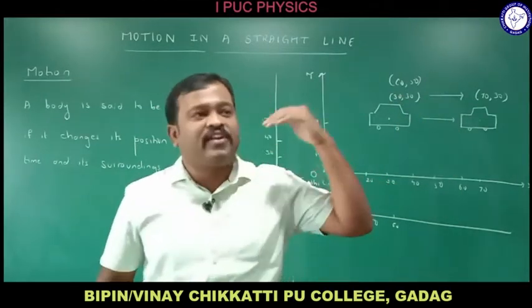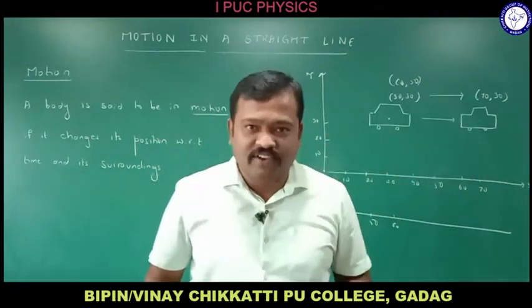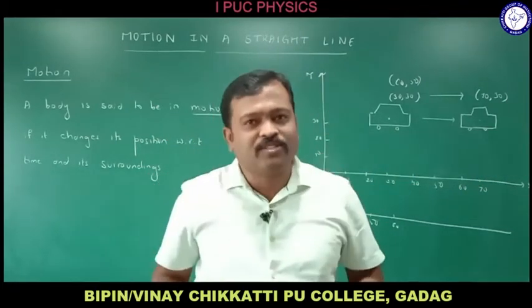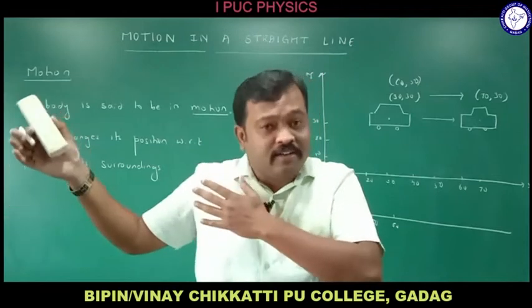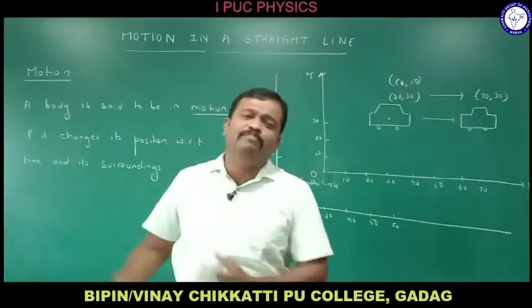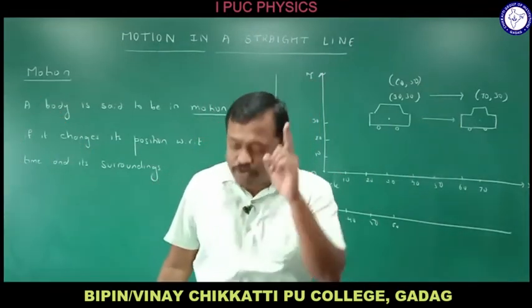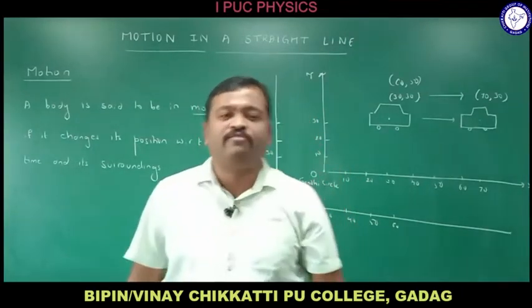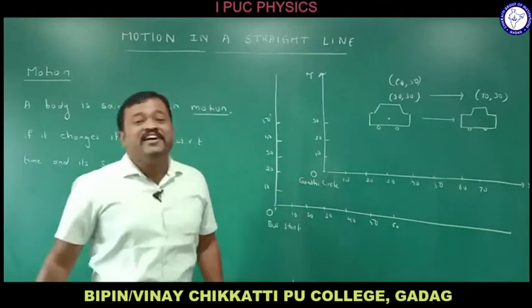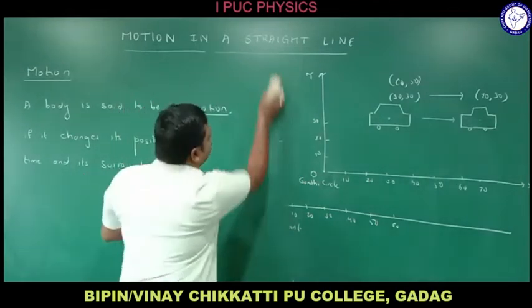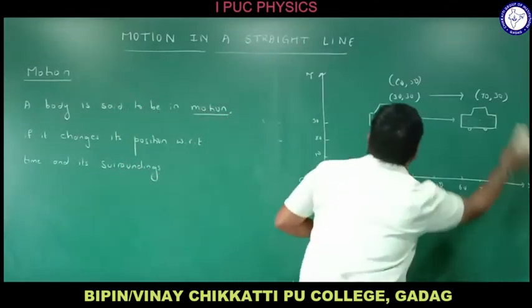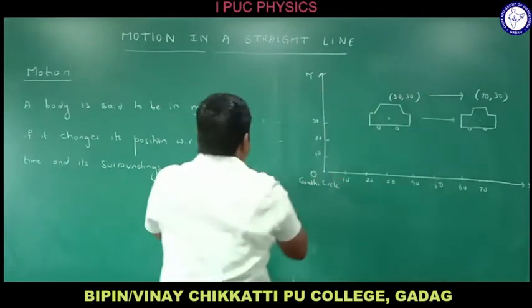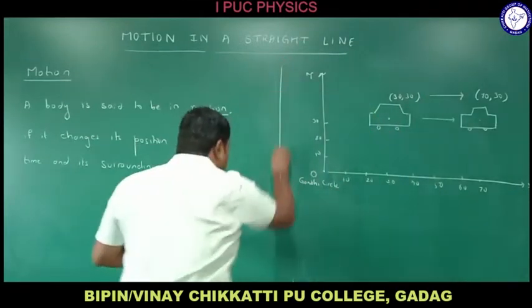For example, if you are in the college campus itself, and your friend asks you, where are you? You say that, okay, I am near the auditorium. So the auditorium becomes what we say here, the point of reference. Do you understand? Whenever we explain the position of an object, we always take a point of reference, right? Okay, do understand this. And this point of reference depends upon you, right? Which point do you take? It depends upon that, right?